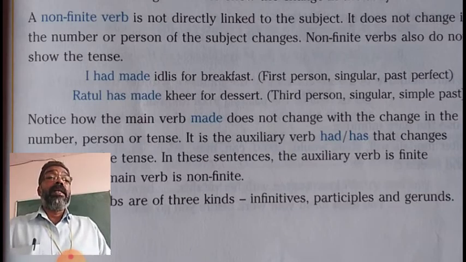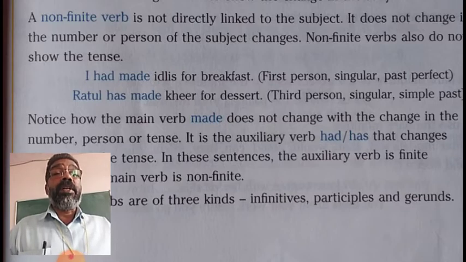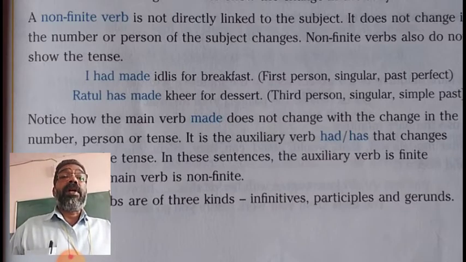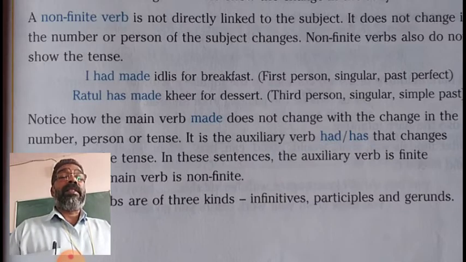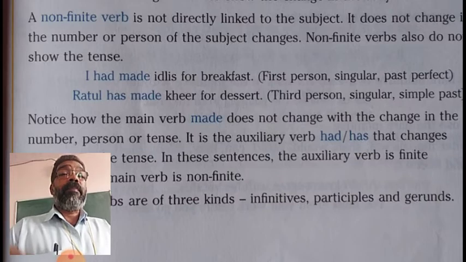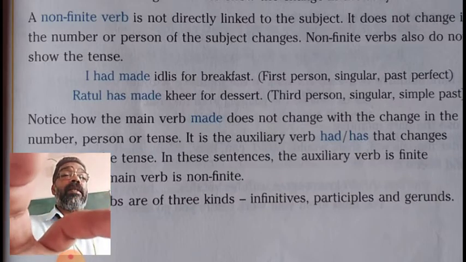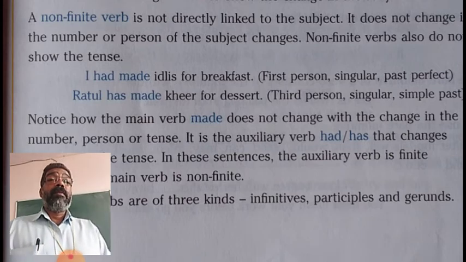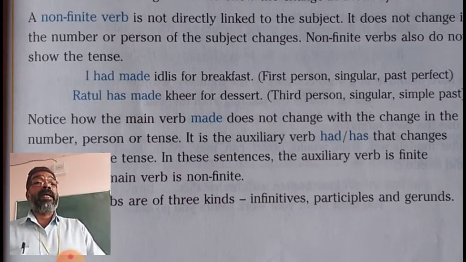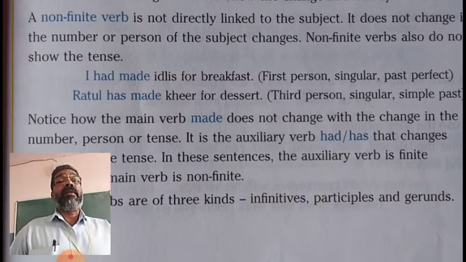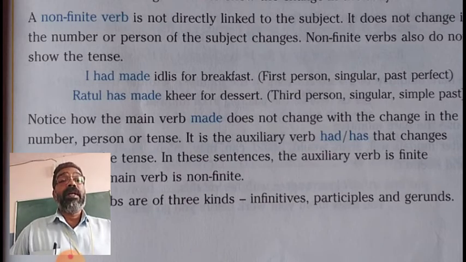Ratul, subject, third person singular, and the tense present perfect. So according to the change in subject and tense, helping verb had changed to has. But the main verb made has no change, made remains the same in both the examples.